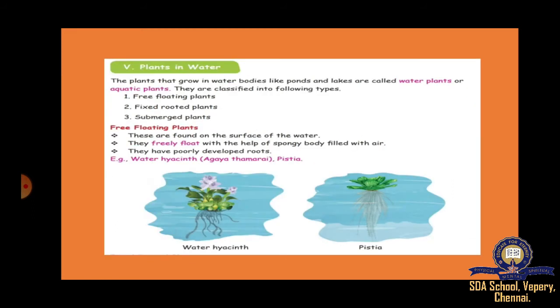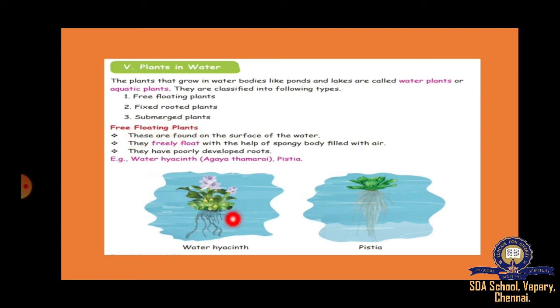The next part of the lesson is aquatic plants. Plants in water. So the plants which grow in ponds and lakes are called aquatic plants. Even these are of 3 types. Land plants are of 4 types. Aquatic plants are of 3 types. Free floating, fixed rooted plants, submerged plants.